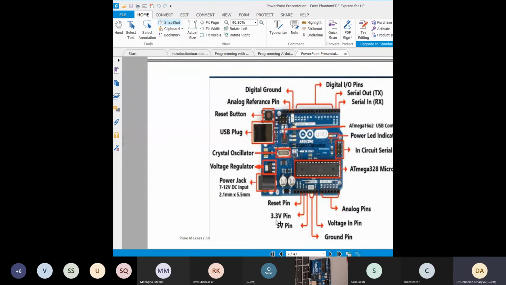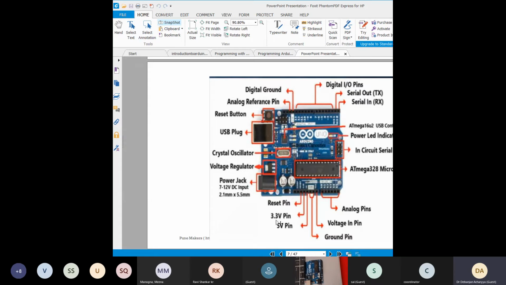For example, if you need a power source from this Arduino board itself, you can connect a pin here and take a 5 volt connection from here. But always remember that this should be done very carefully, because otherwise you may draw more current from it and the board may be damaged.